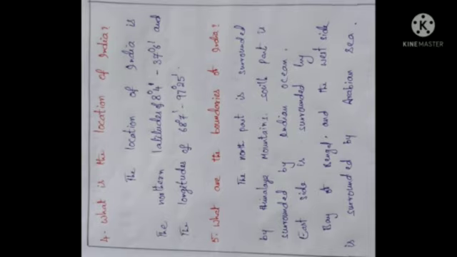And coming to the fifth question, what are the boundaries of India? The north part is surrounded by the Himalaya mountains. The south part is surrounded by the Indian Ocean. The east side is surrounded by the Bay of Bengal. And the west side is surrounded by the Arabian Sea.